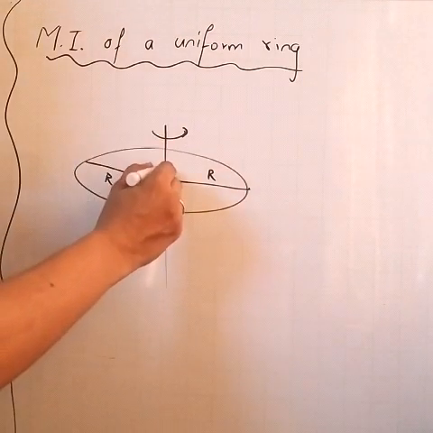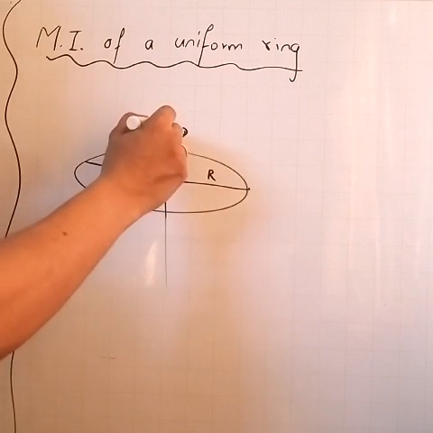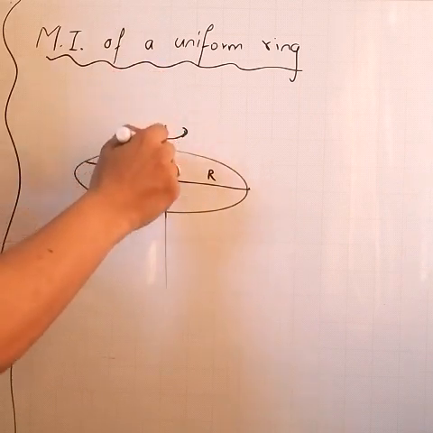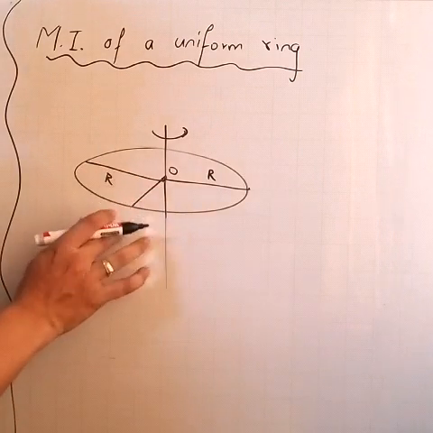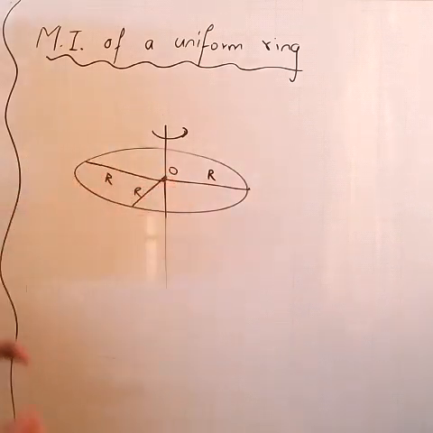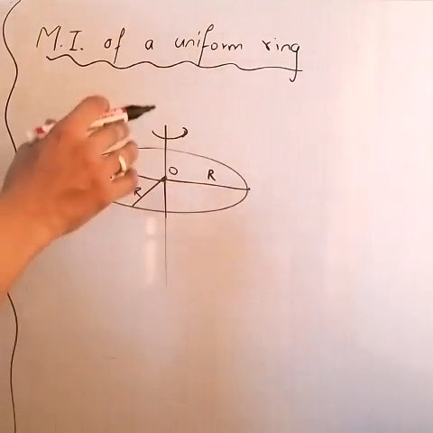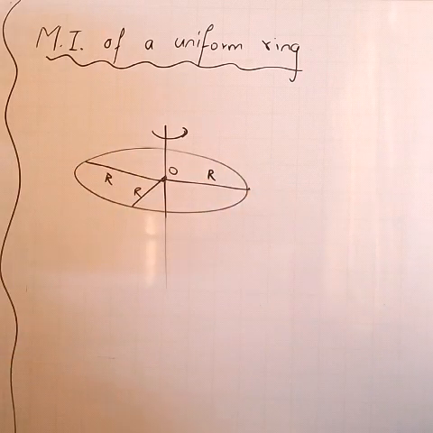Here this is a ring, and this is the axis of rotation passing through the center of the ring, and what I have shown here are the radii.